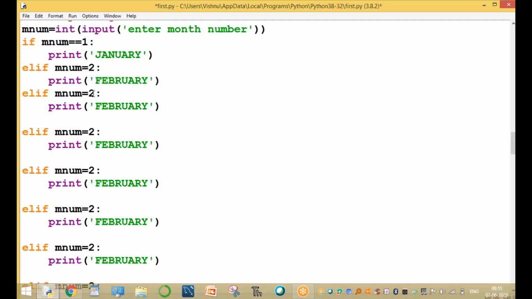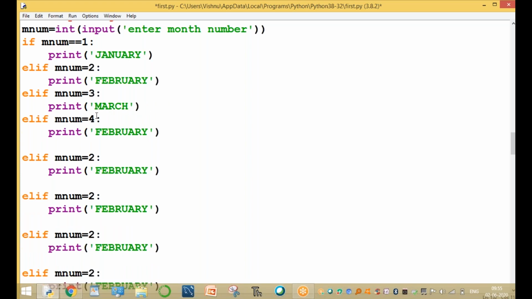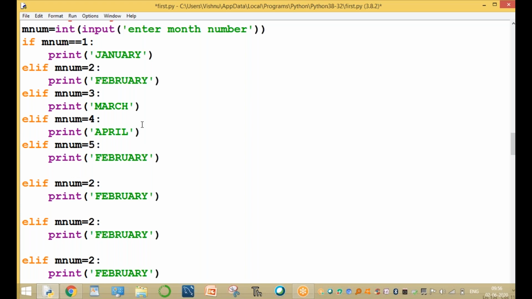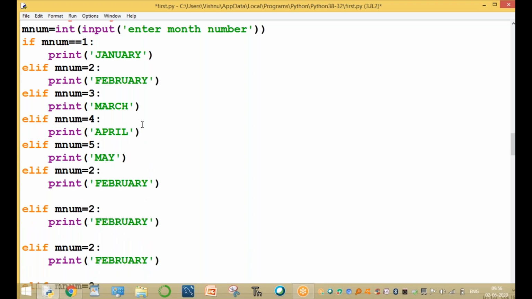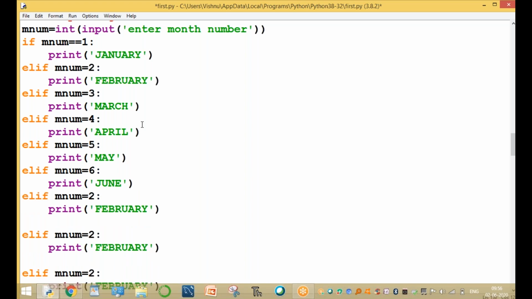Here we write the value equals 3, March. The next value equals 4, April. The next value equals 5, May. This is the corresponding month name, only this if part. And for example 6. We are using only if and elif only. And here we are using 7, July.